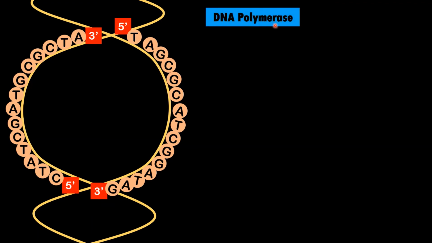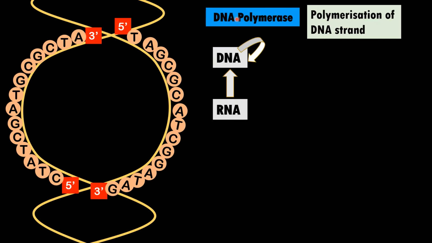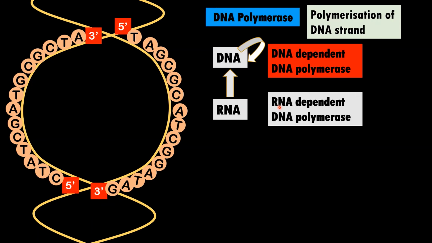Now DNA polymerase helps in polymerization of DNA. Here the word is DNA polymerase. The enzyme which helps in polymerization of DNA is called DNA polymerase. Now this DNA is formed from itself, or it can be produced from RNA. When DNA is formed from DNA, it is called DNA dependent DNA polymerase, whereas when DNA is formed from RNA, it is called RNA dependent DNA polymerase. So we have two types of DNA polymerases, DNA dependent and RNA dependent DNA polymerases respectively.